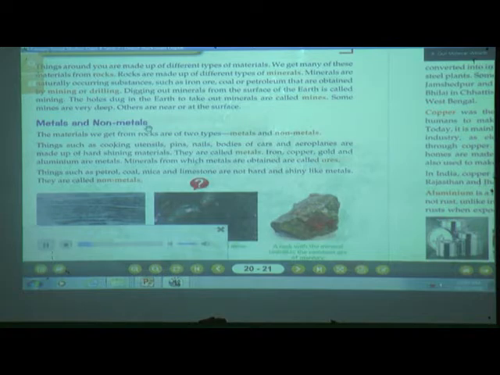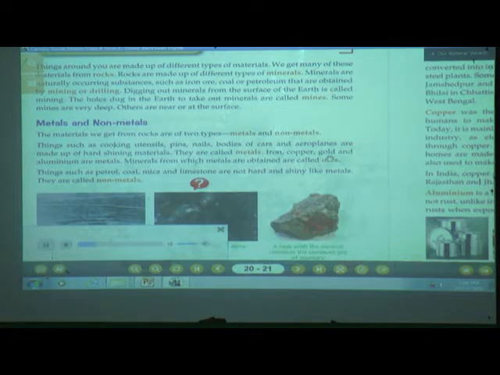Metals and non-metals. The materials we get from rocks are of two types, metals and non-metals. Things such as cooking utensils, pins, nails, bodies of cars and aeroplanes are made up of hard, shiny materials. They are called metals.